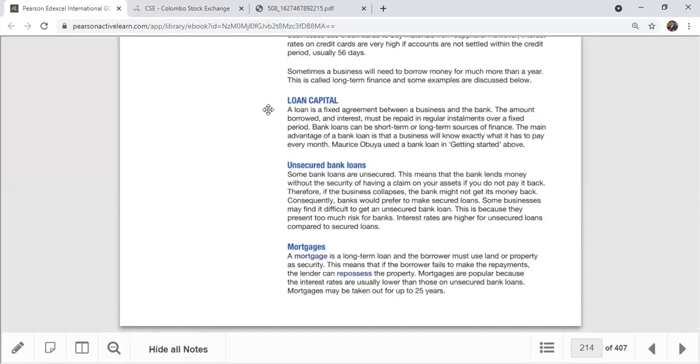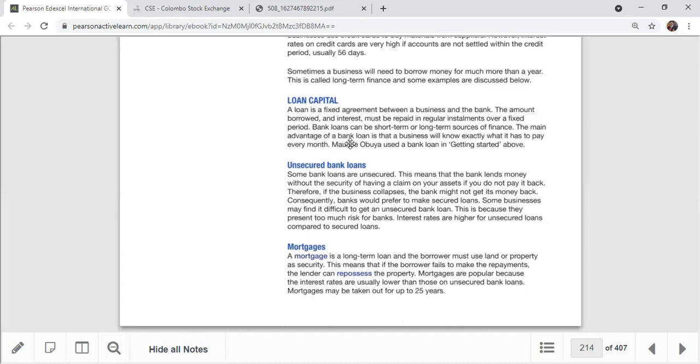For example, you want to do some exam, like a master's or something in future. So you can apply for an education personal loan, where you say, okay, I'll settle within 1 year. So that's a short-term loan. Sometimes you say, okay, I want to buy a car, so you go for a vehicle loan. That's long term. You can say I'll settle within 3 years, I'll settle within 4 years. So that's a long-term loan. Anyway, it can be short term or long term.